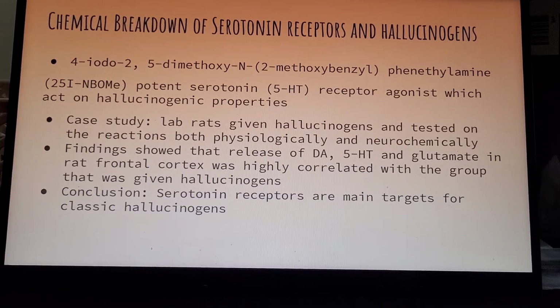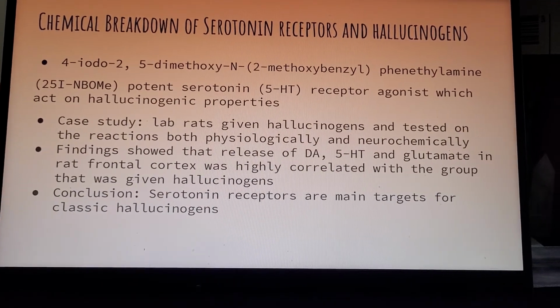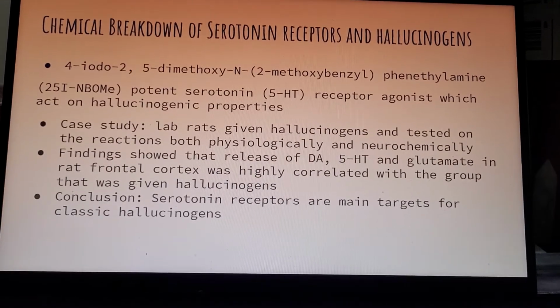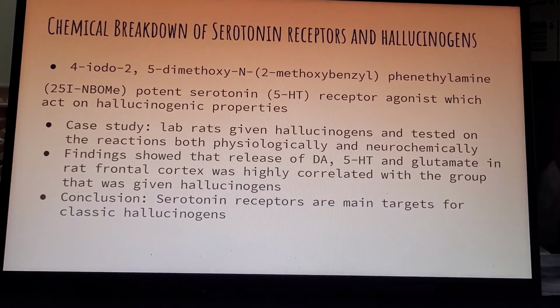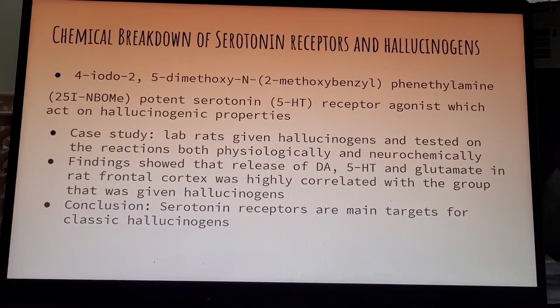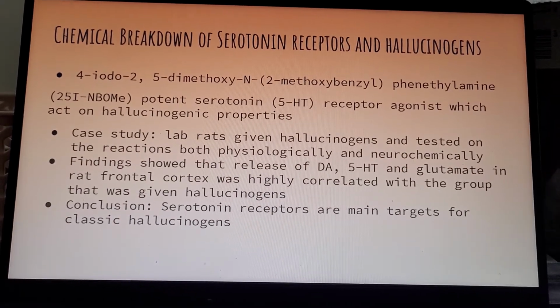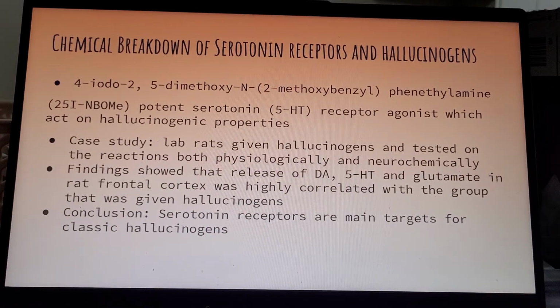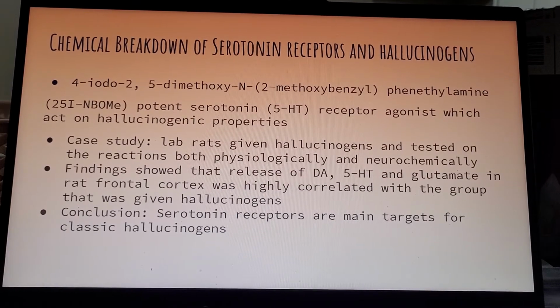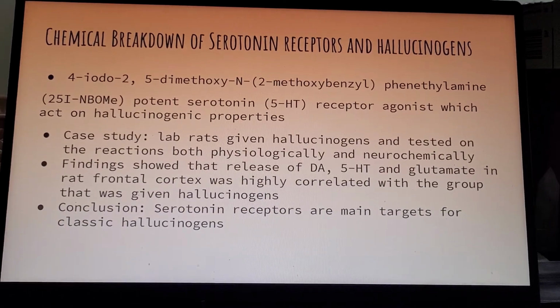The findings showed that the release of the DA, 5-HT, and glutamate in the frontal cortex was highly correlated with the group that was given hallucinogens. The conclusion was that serotonin receptors are the main targets for classic hallucinogens, such as that present in the wild red honey and in LSD.